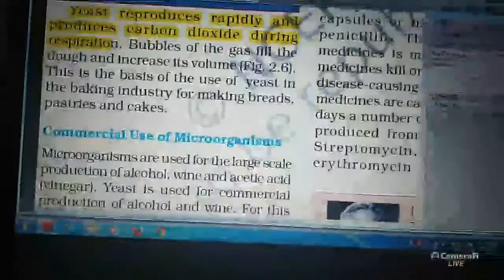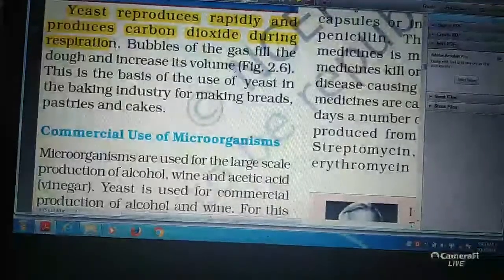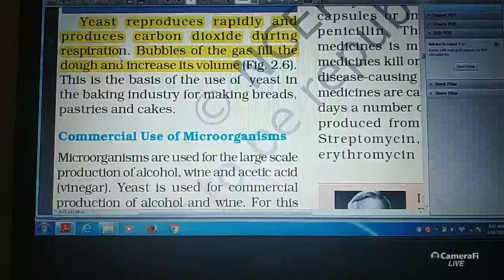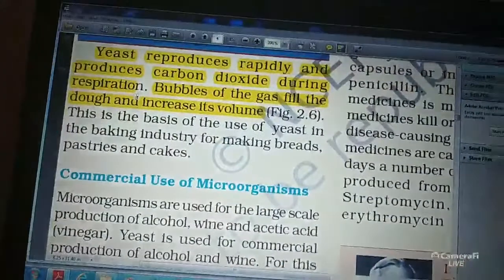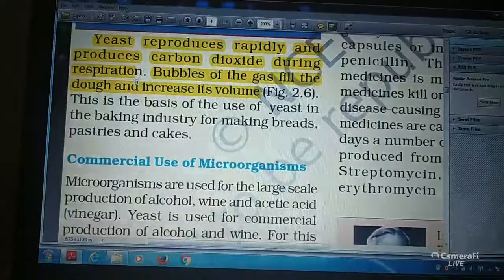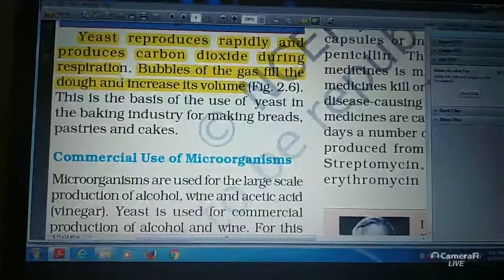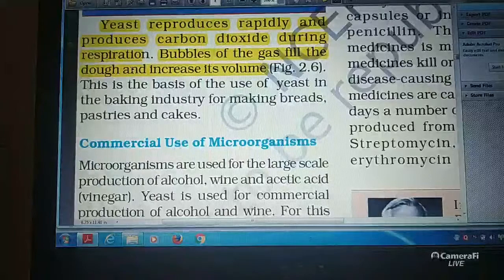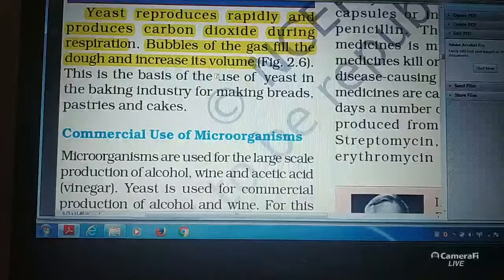Bubbles of this gas fill the dough and increase its volume.